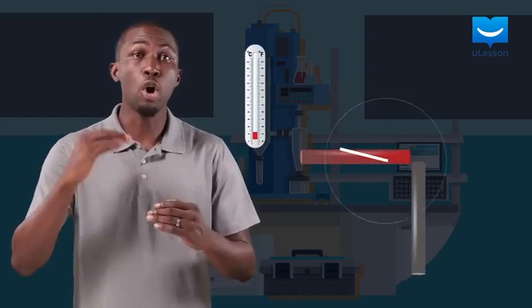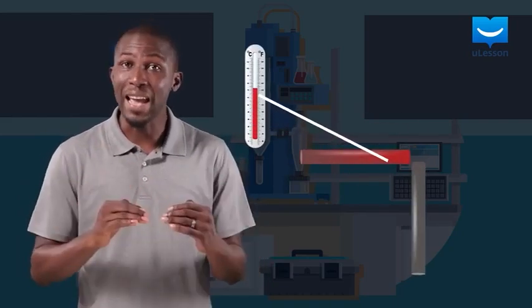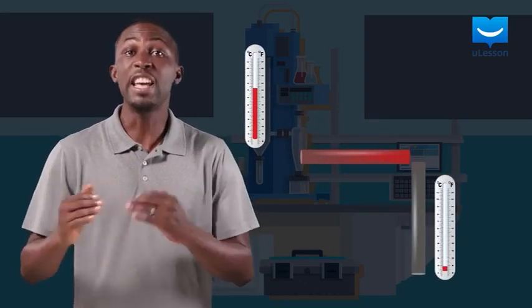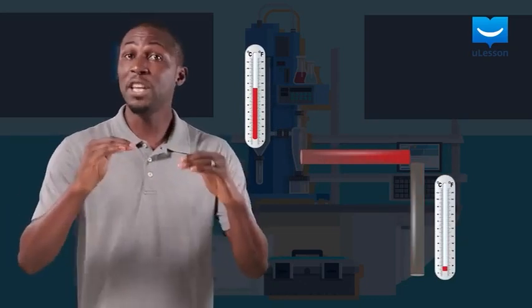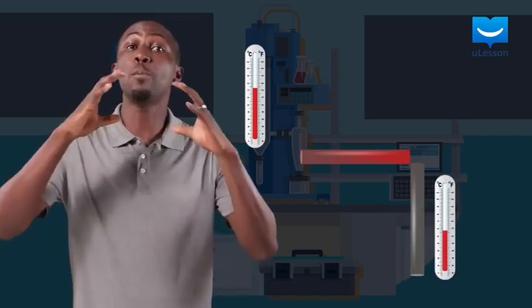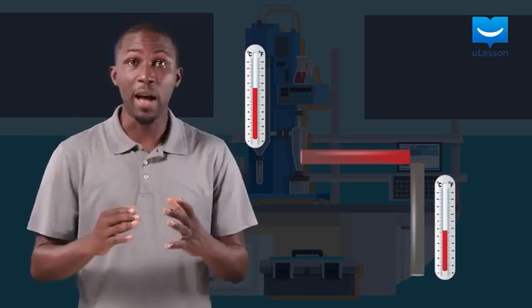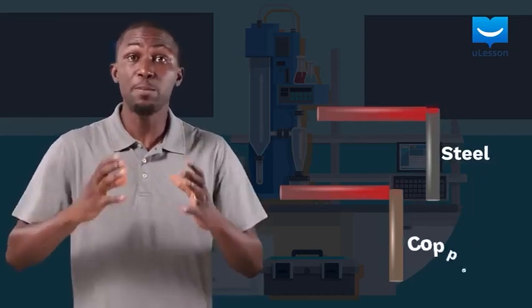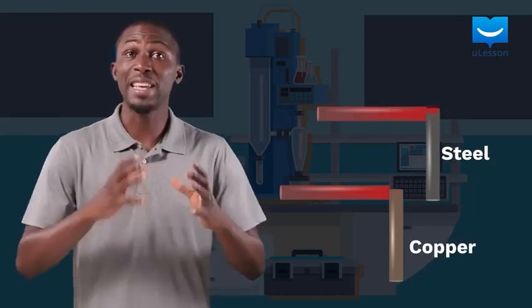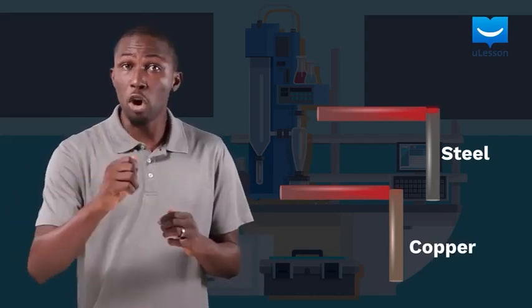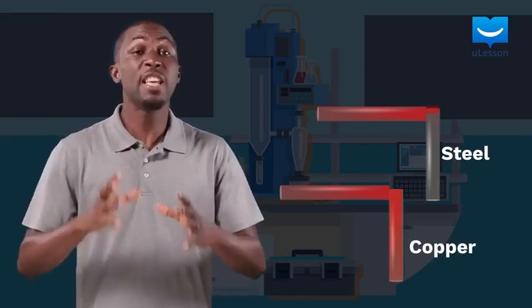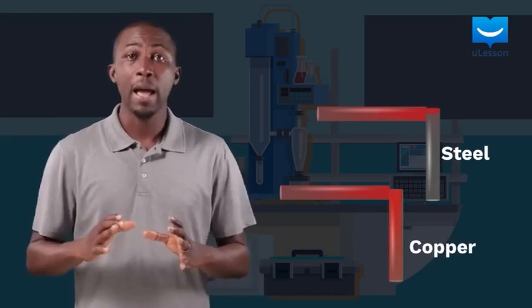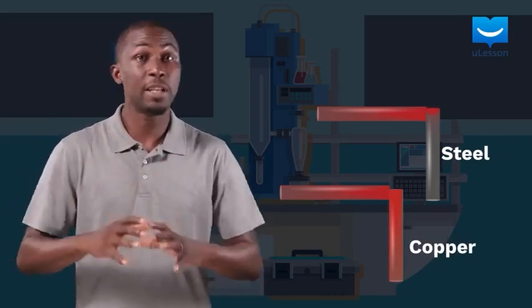Now, if the temperature of the hot metal rod is much higher than the cold metal rod, the heat transfer will be quick. But if the temperature of both rods is almost the same, then the heat transfer will be slow. Also, if the cold rod from our illustration is made of, say, steel, the heat transfer will be different compared to if the metal rod is made of copper. So what you will notice is that the heat transfer will be faster for the rod made of copper than if the rod is made of steel. This is because copper has a greater thermal conductivity than steel.